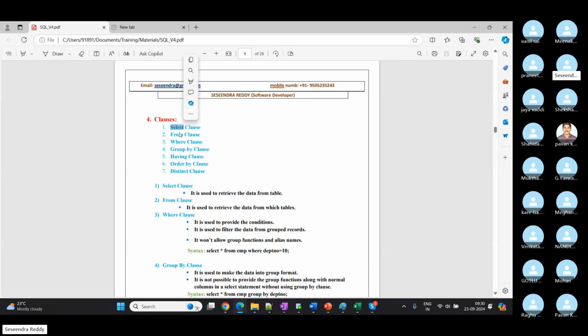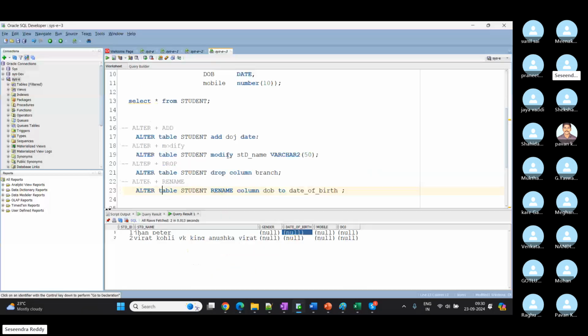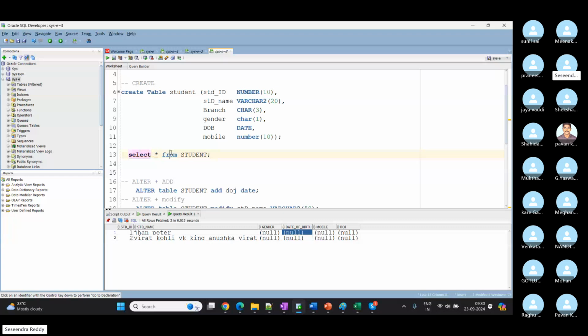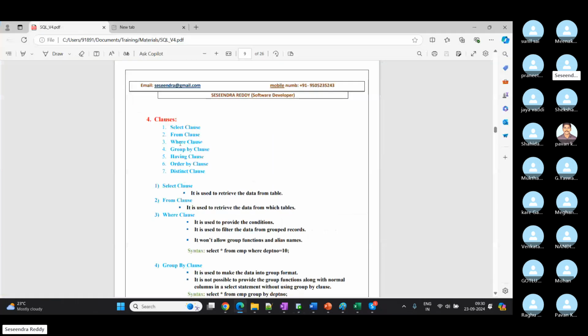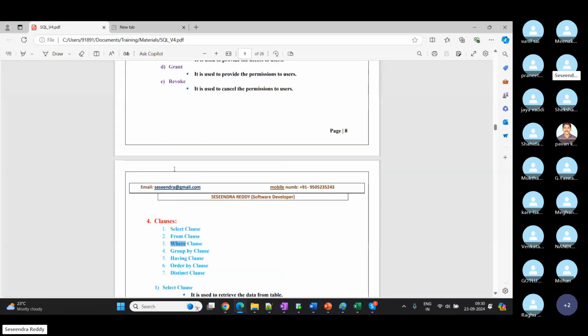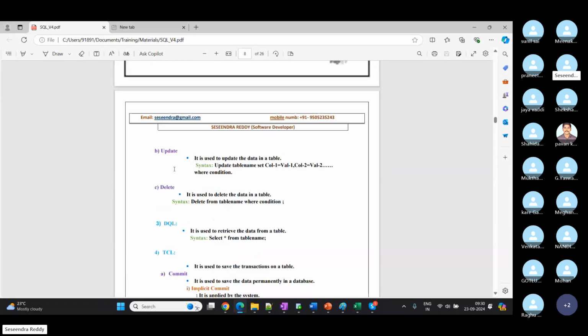I'm already using select, from, and we filter with a where condition. Select is one class, from is one class, and if I use any filter, that is where. For example, where student std id equal to 1 is used to filter the data. It prints only student id 1 info. Where is also one type of class. Like that we have 7 types of classes. We will discuss one by one what the use of select, from, where is.